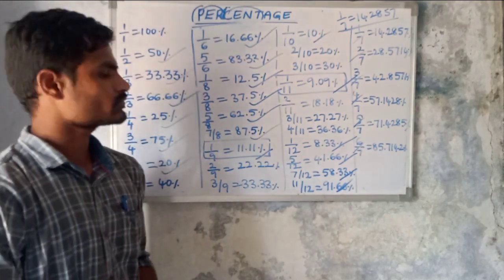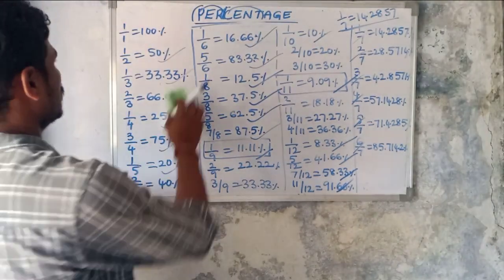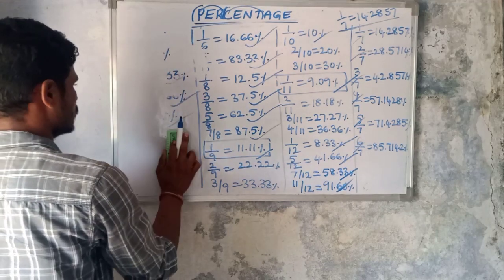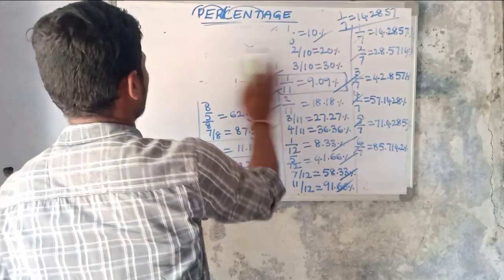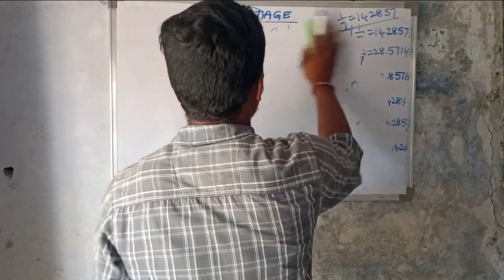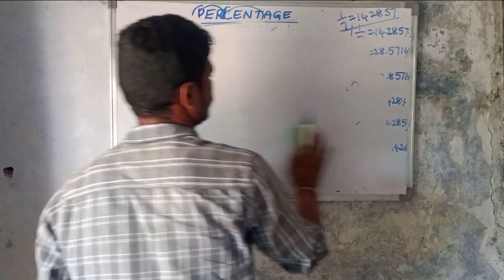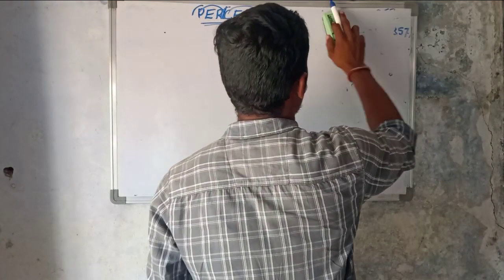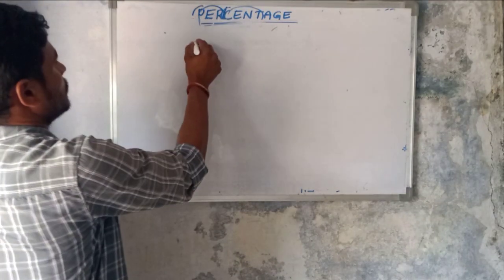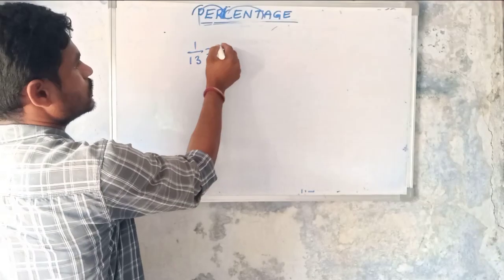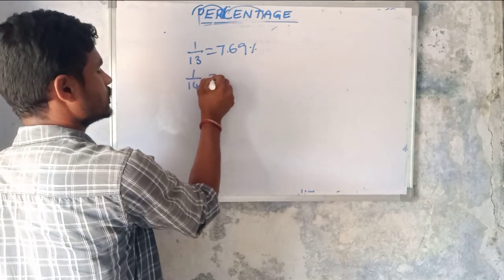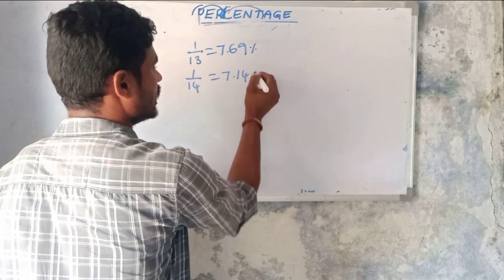Okay, then some more values you should remember after 1 by 12. Those are 1 by 13, 1 by 14, 1 by 15, like that. So 1 by 13 equals 7.69 percentage, and 1 by 14 equals 7.14 percentage.